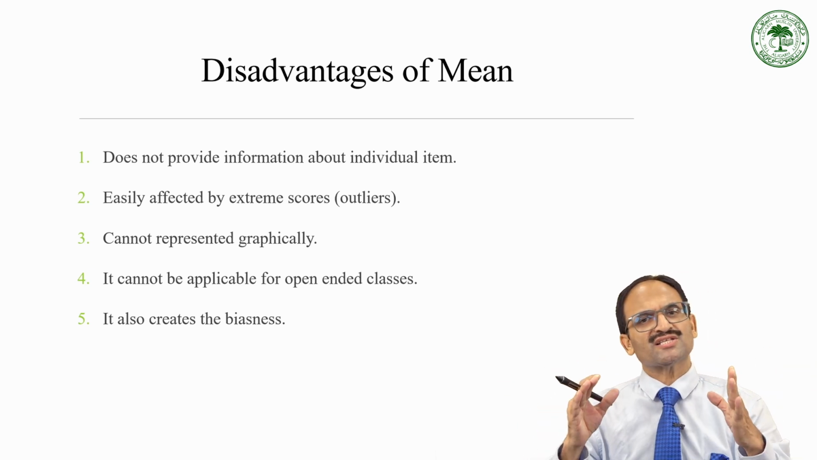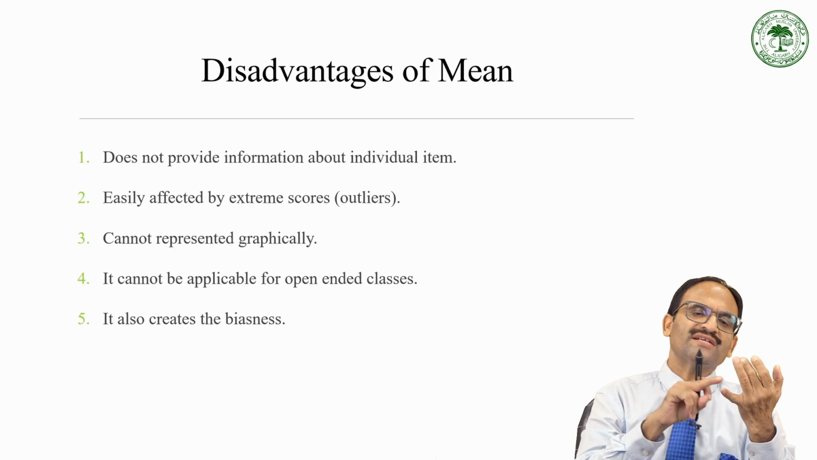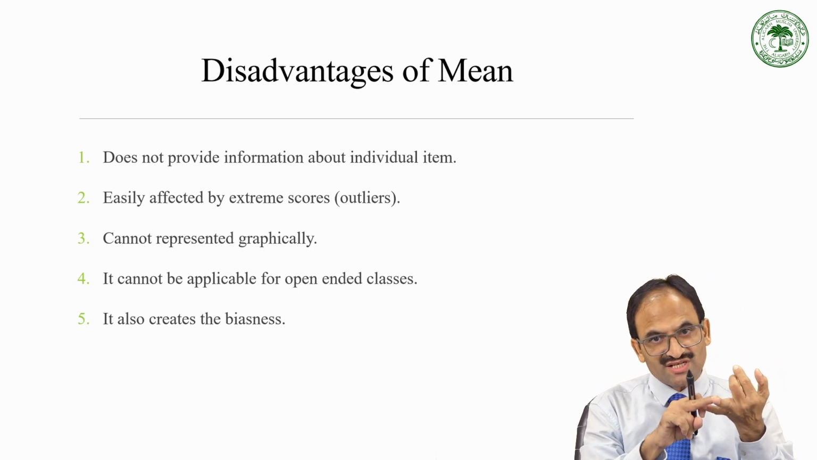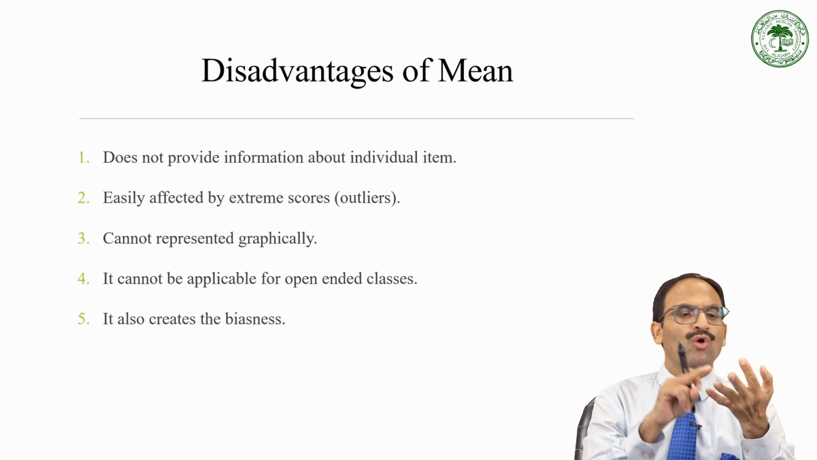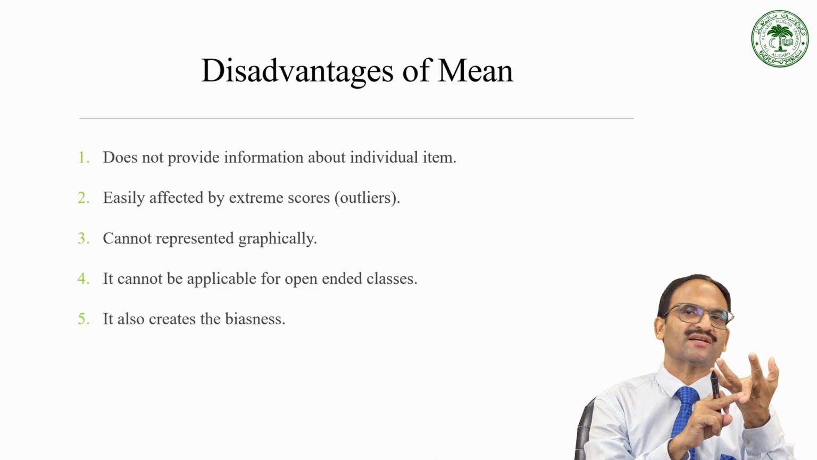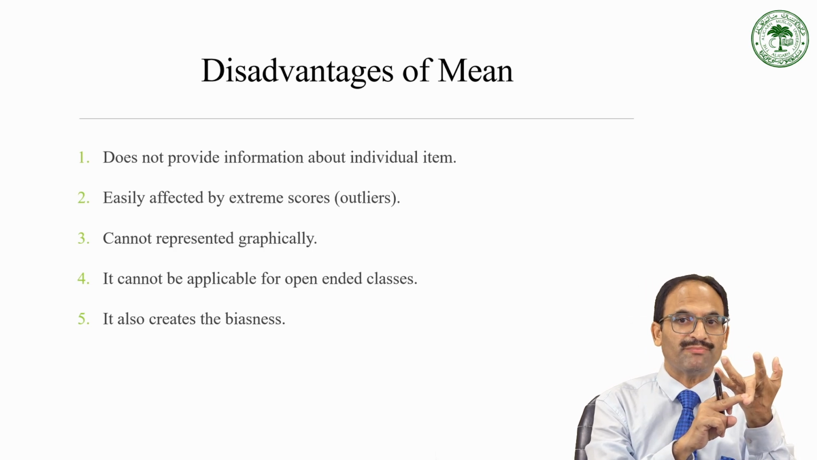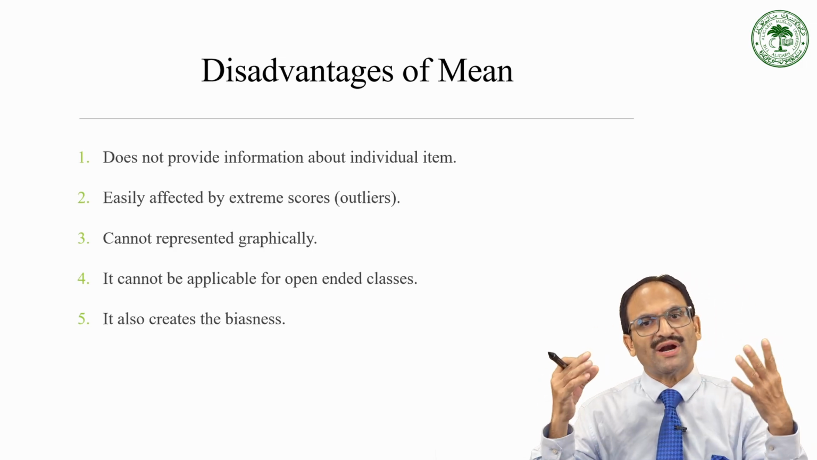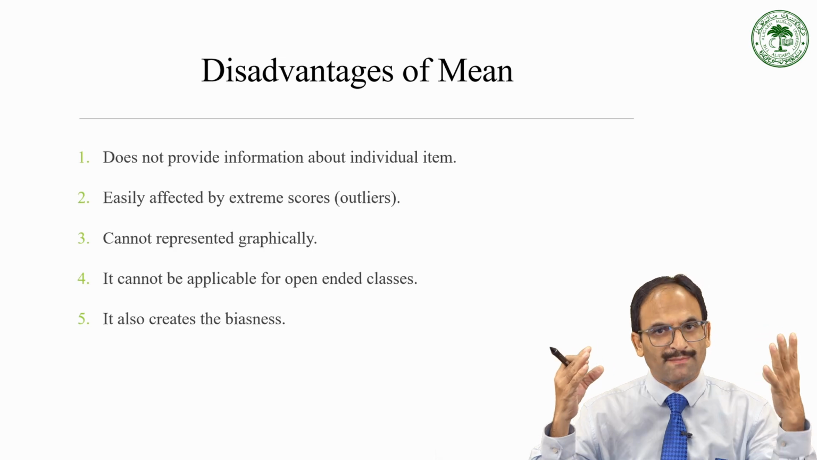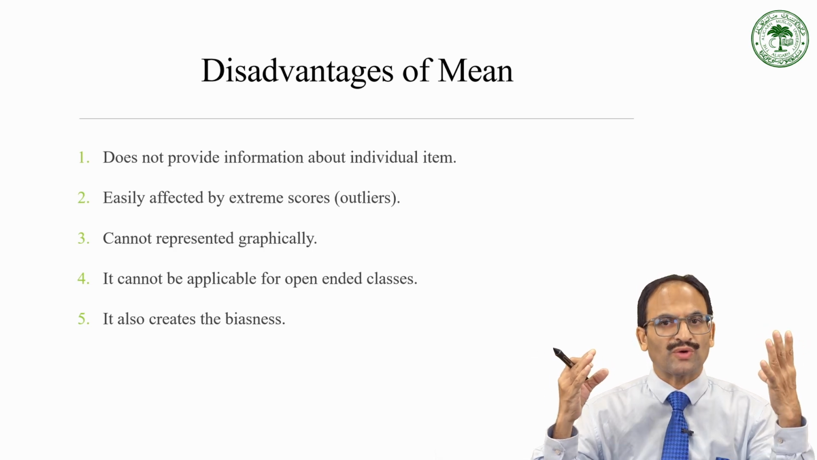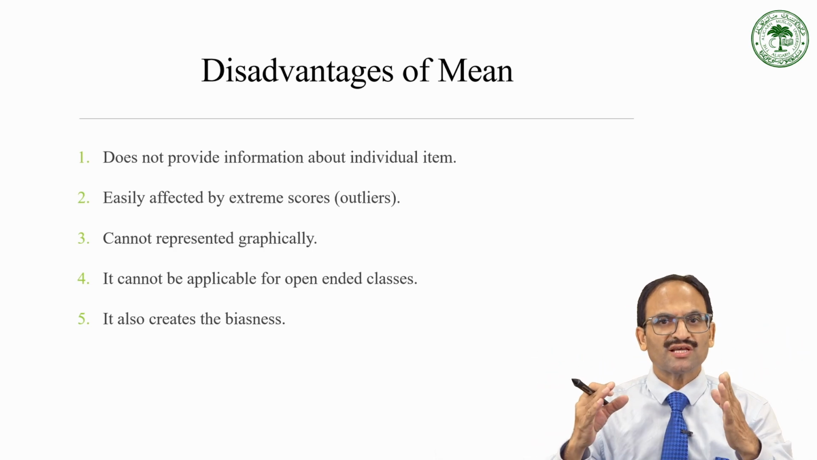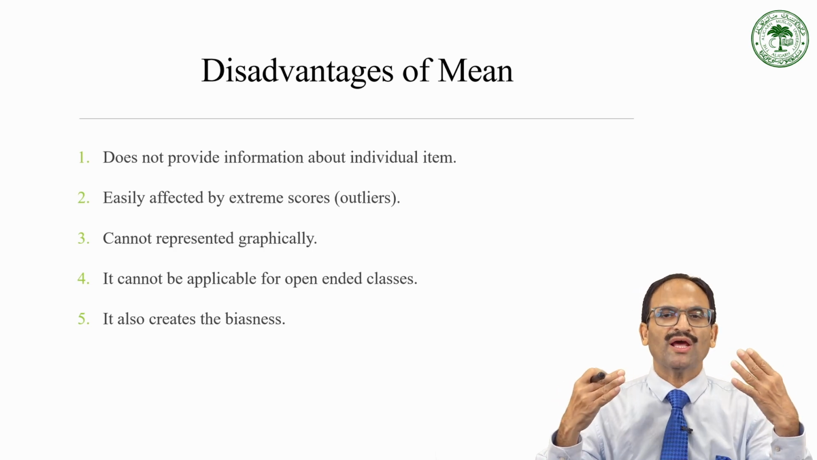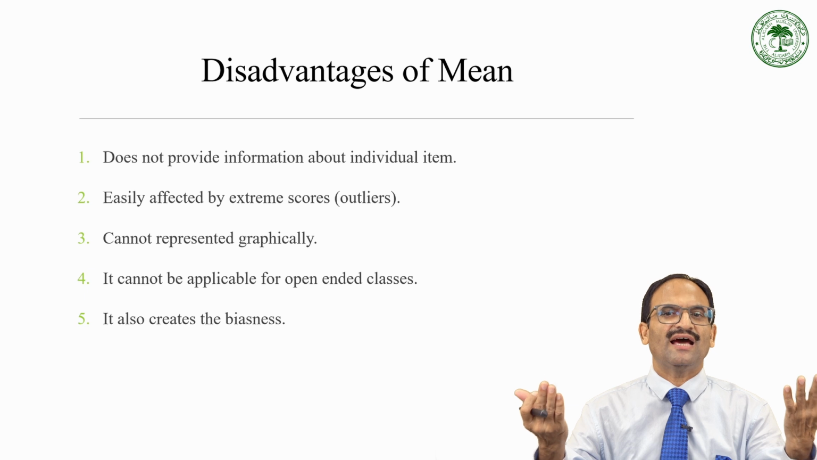So in this class, what have you learned? What is a measure of central tendency? What are the characteristics of a measure of central tendency? What are the types of measures of central tendency? And I told you that there are 3: mean, median and mode. Then I came to talk about what the mean is. I took some examples and told you how to calculate the mean. So with this, today's class is over. In the next class, we will be talking about another measure of central tendency, and that is the median.